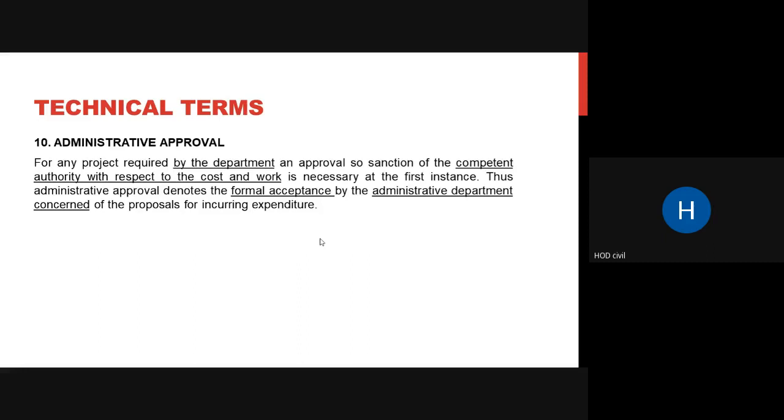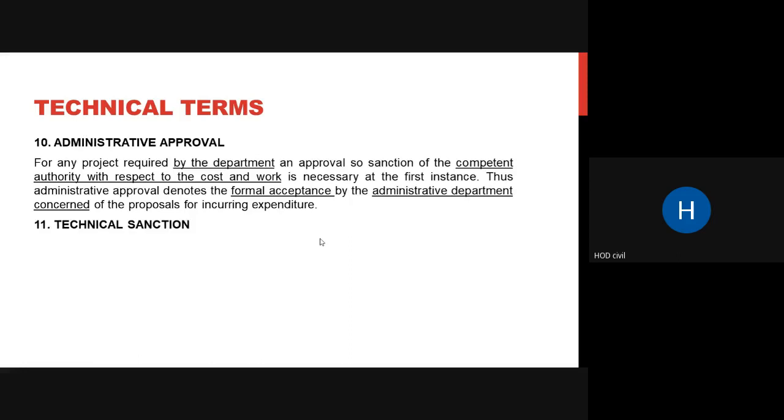Usually administrative approval is done by your CEOs, Chief Executive Officers. They go through your estimation and check, and if they feel it is okay, they will approve it. It has all these details with respect to cost and work. It is just like a formal acceptance by the administrative department, and once this is done, you can go forward with your technical approval.